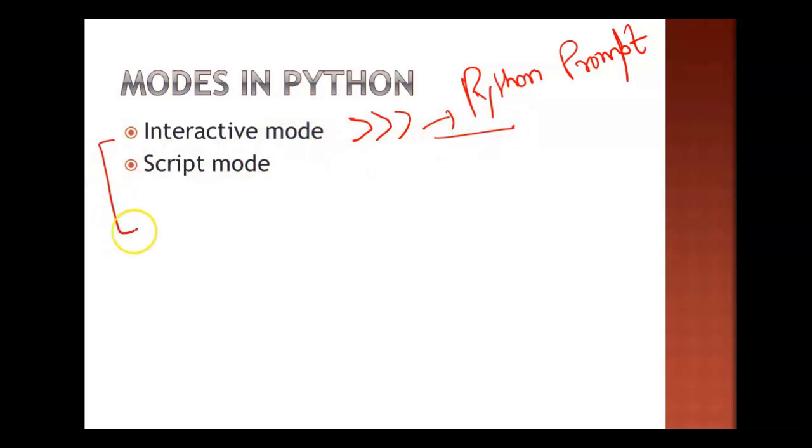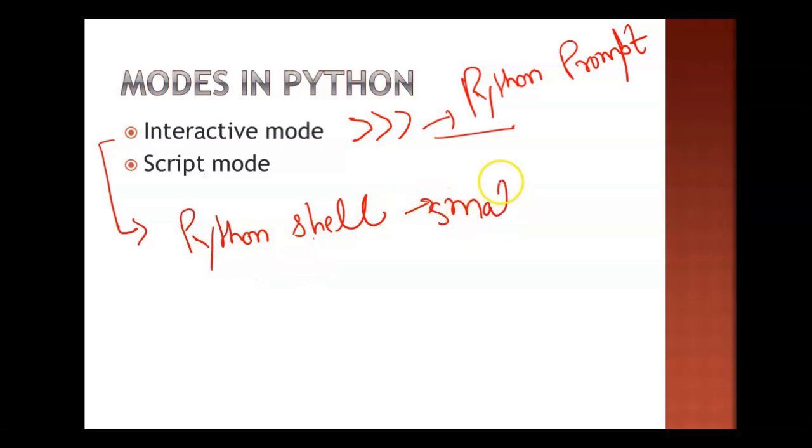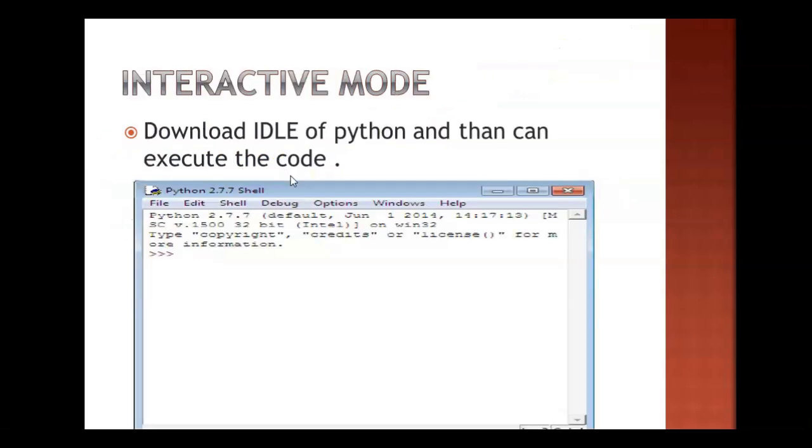Interactive mode is also called Python shell. The second one is script mode. Python shell mode is used for small code. But if you want to save your code, or if you are working with long code, then you go with script mode. So these two modes you have to remember.